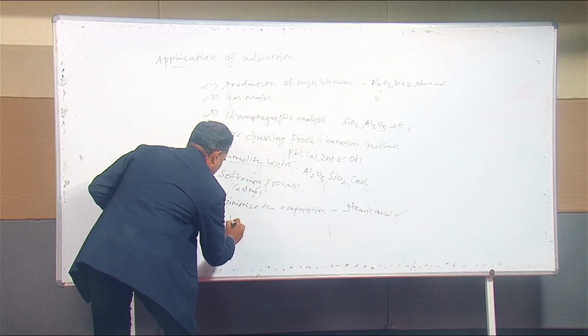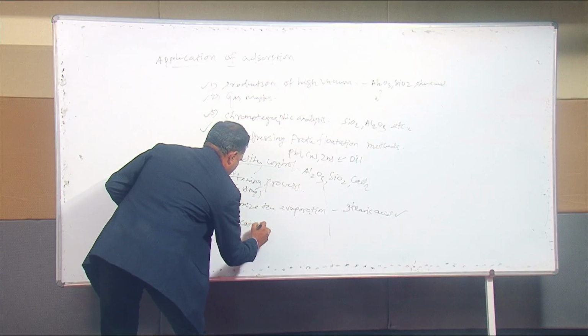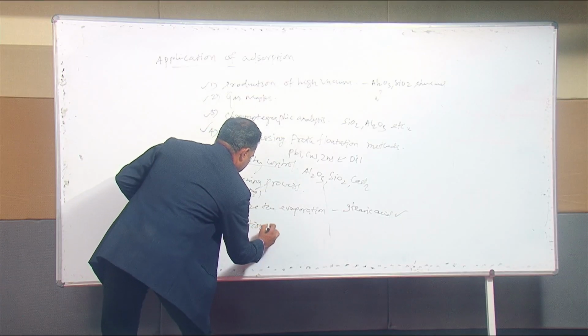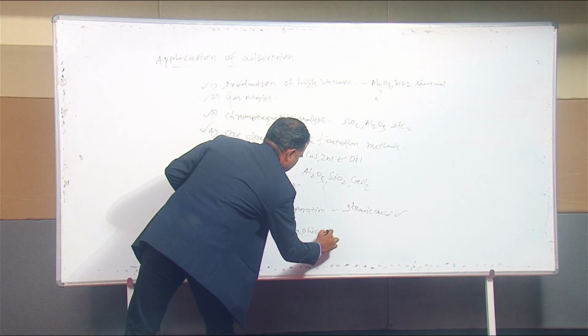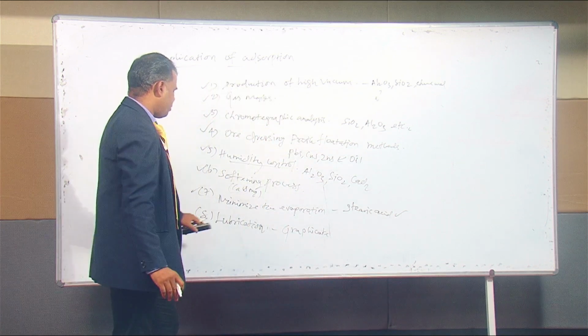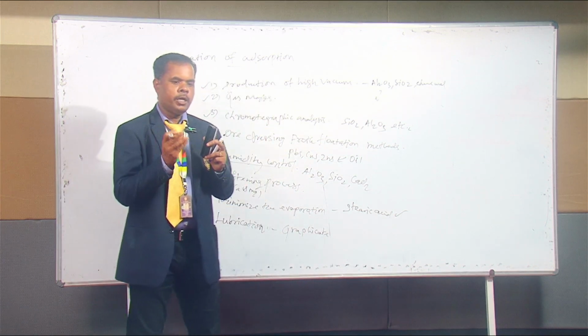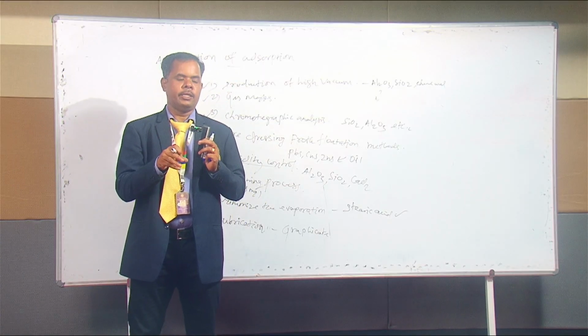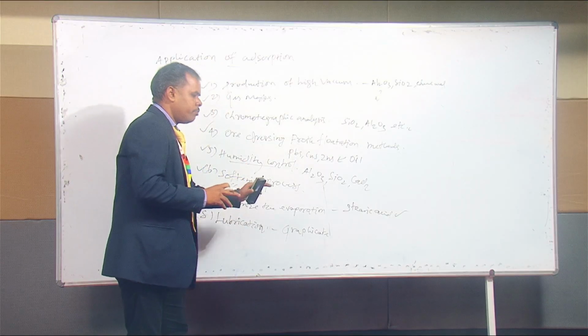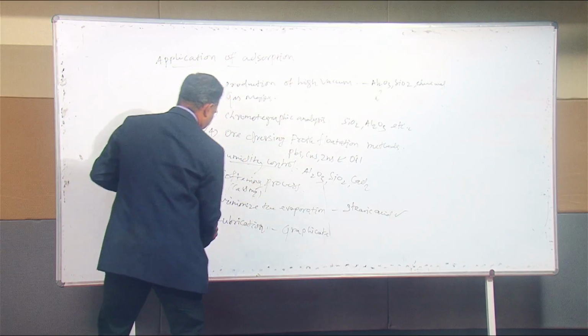lubrication. Here the graphite materials may act as the best lubricant. If you add the graphite material inside the engine part, it will absorb the excess amount of impurities present in the engine part. So that is lubrication.